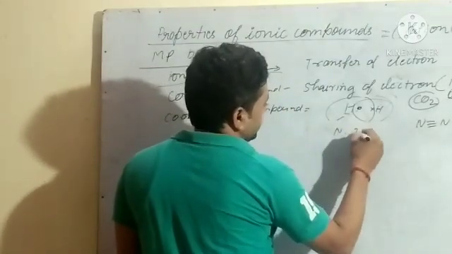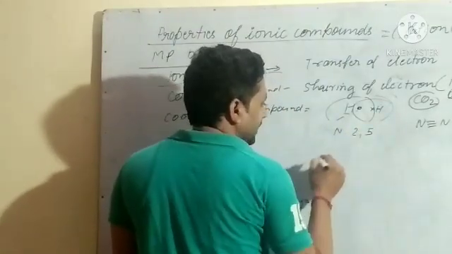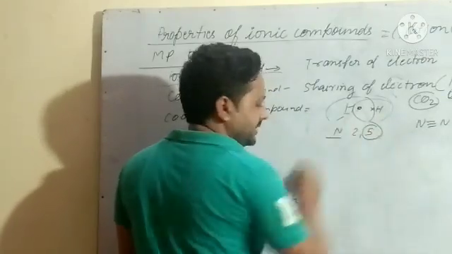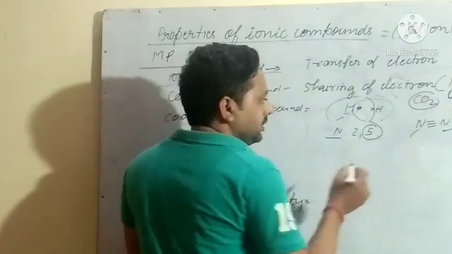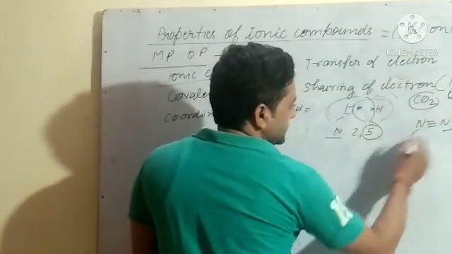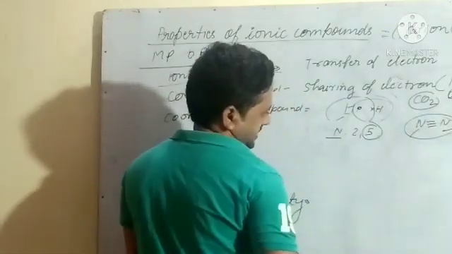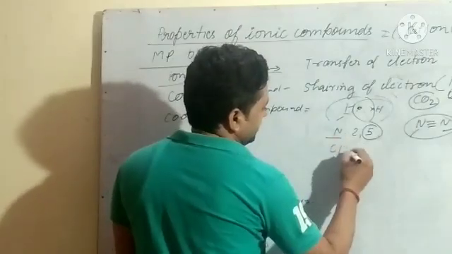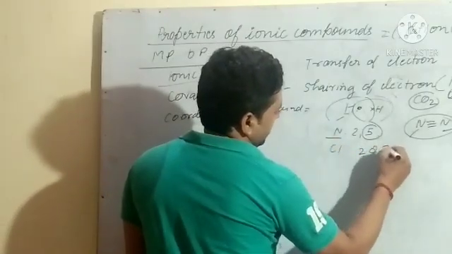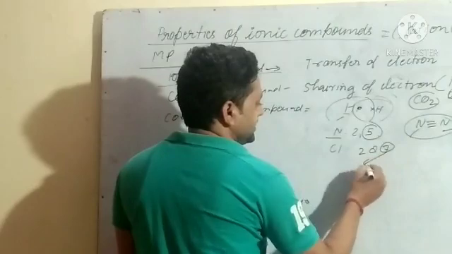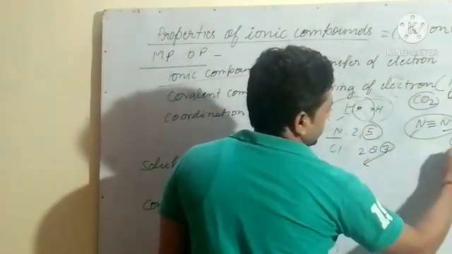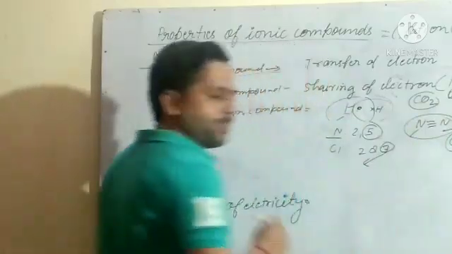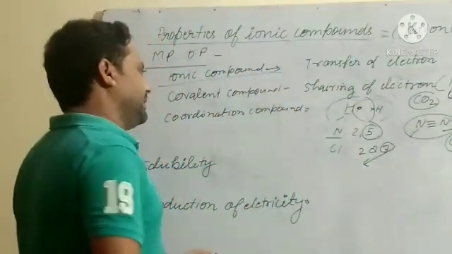Nitrogen electron configuration 2, 5. Three electrons are needed by this atom and three by that one, so they will share 3 electrons and form N2 like this. In Cl2, how many electrons are needed? One electron. So in Cl2 they will share one electron and form the compound. Like this we can understand.